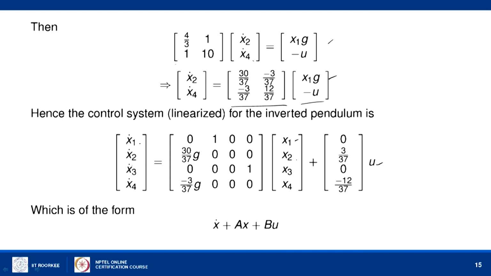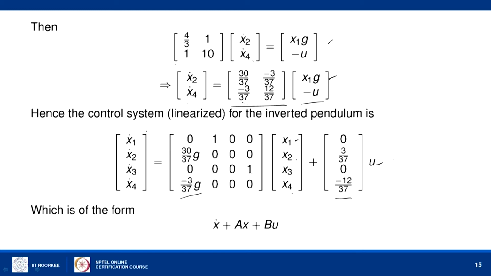So, that is the x2 dot equation, and x3 dot is x4. So, we have 1 into x4, and x4 dot is from this equation again: minus 3 by 37 g into x1 and 12 by 37 into minus u. So, this expression is given.